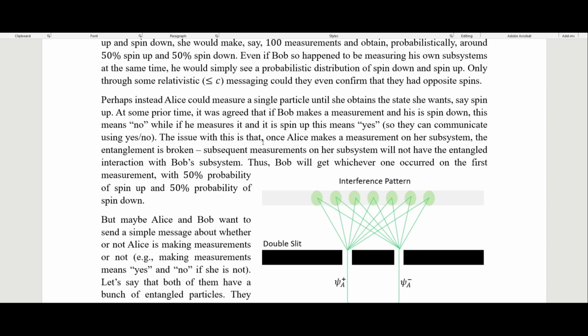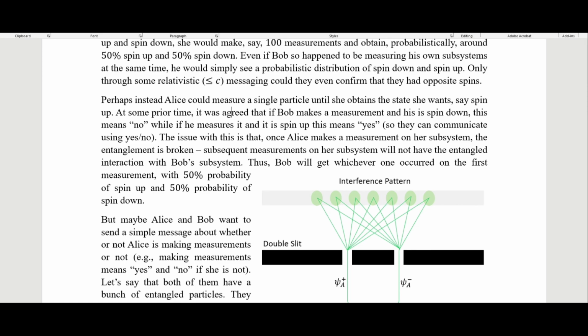The issue with this is that once Alice makes a measurement on her subsystem, the entanglement between those subsystems is broken. So subsequent measurements on her subsystem will not have the entangled interaction with Bob's subsystem. Thus, Bob will get whichever one occurred on the first measurement with 50% probability up and 50% down. But any subsequent measurements that Alice makes on her subsystem will not actually be reflected in Bob's measurement.